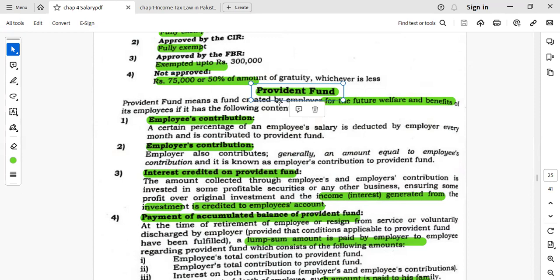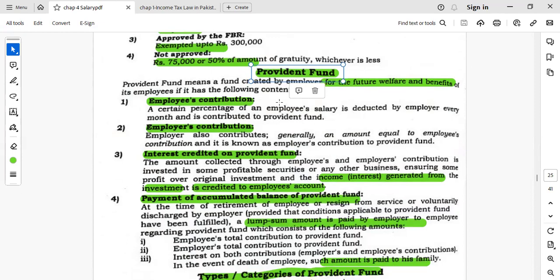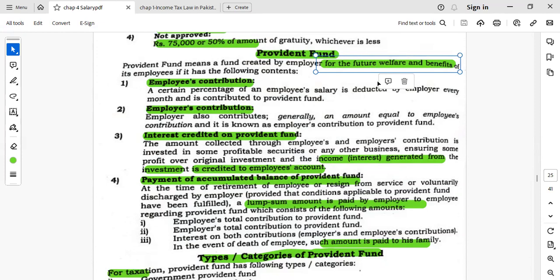Provident fund. So if the employer wants to give any welfare benefit for the betterment of the employee, then for the welfare of the employee, a provident fund is created in which a contribution is provided by the employee from his salary, and a contribution of the employer, generally it is equal to the contribution of the employee.